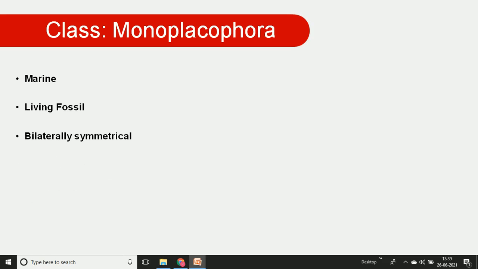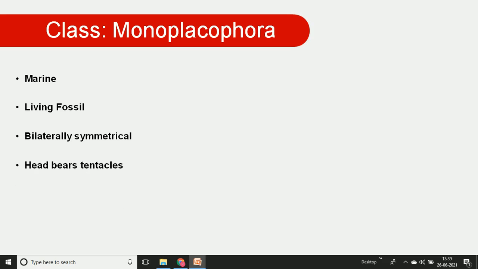In this body, it is divided into two equal halves. We take one axis, vertical or horizontal, and make two equal parts. Therefore, it is commonly characterized as a bilaterally symmetrical animal, as in Monoplacophora.